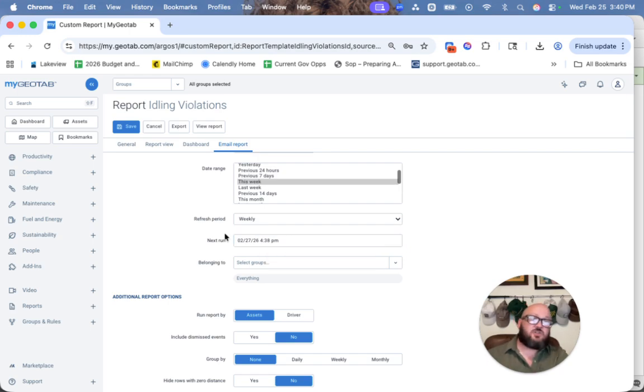So again, this is just a way to set up some additional reporting so that you can make it a little bit easier on yourself and don't have to pull those in day in and day out. And you know that it's on a set schedule. So if there are any questions, as normal, let us know and we'll be more than happy to help.